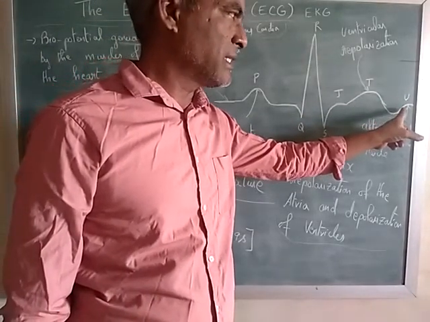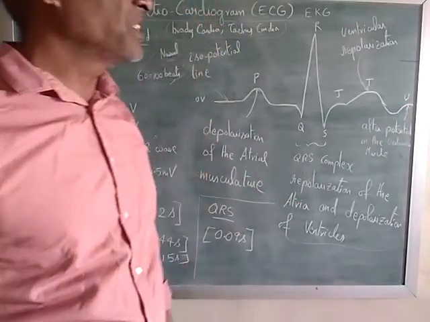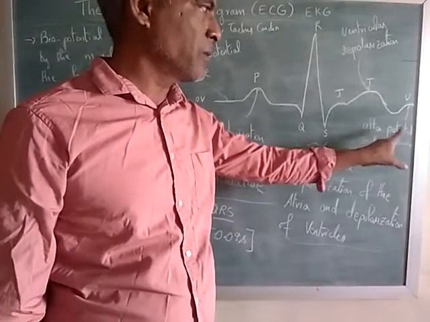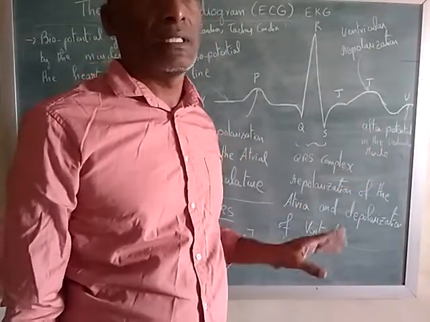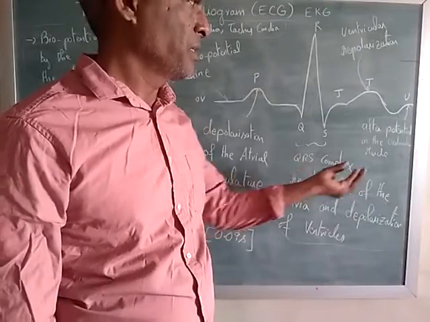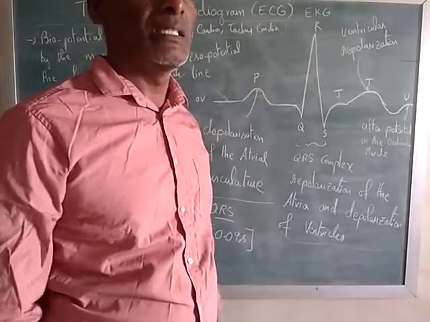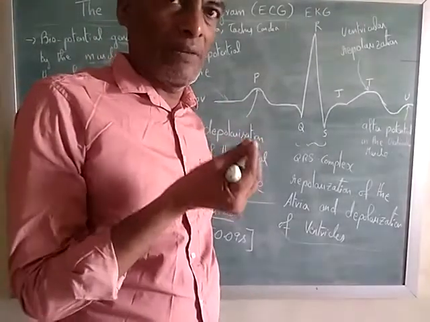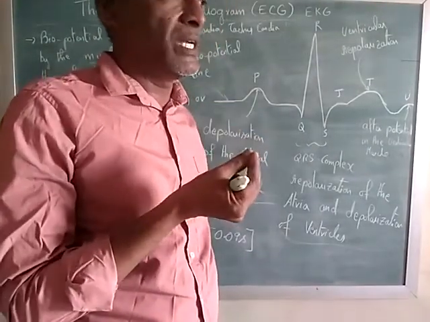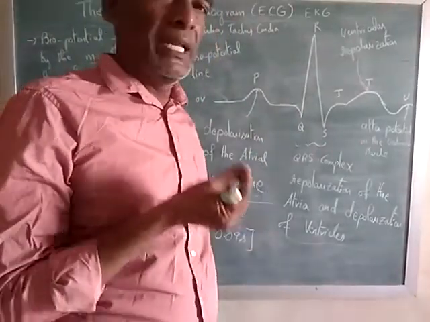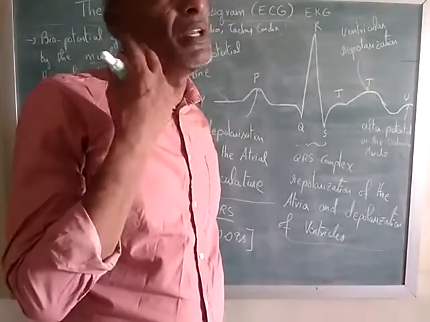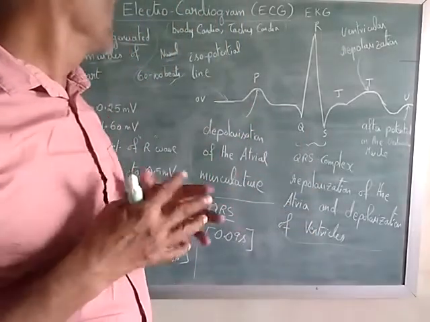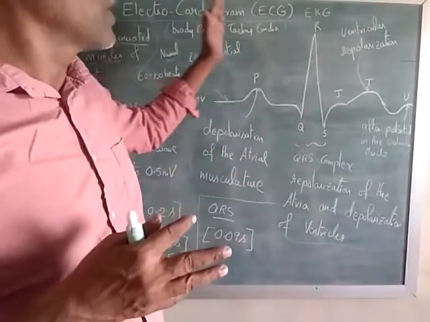Then once again it has a slight amplitude, which is called U. This U is nothing but the after potential in the ventricular muscle. That means there will be some remaining voltage in the ventricular muscle. Once again, the ventricular muscle is a component of the heart. It has a very small voltage. Okay. So this is the explanation for the electrocardiogram ECG waveform.